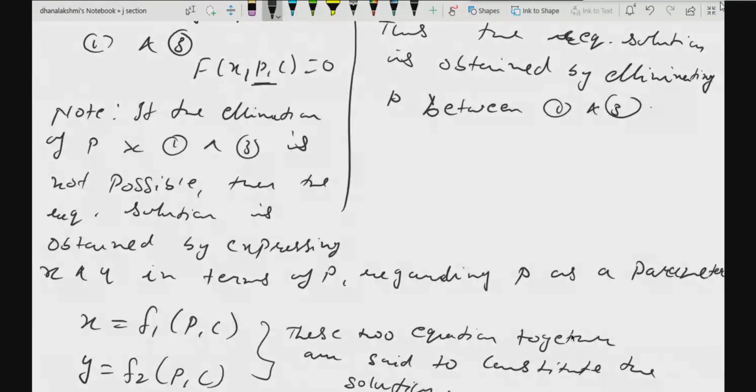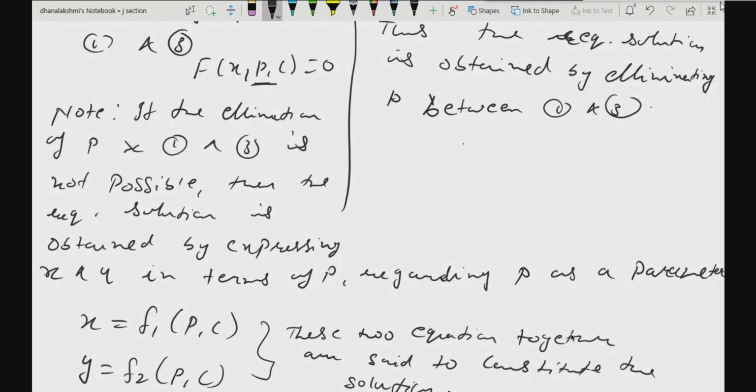Understood? So after writing x in terms of p and c and y in terms of p and c, you are not supposed to solve it further. Let it be these two equations. You will write these two equations together constitute the solution of the given differential equation. That's it. Further solving it by any means is not for you. It is beyond the scope of your syllabus. Got it, all of you?